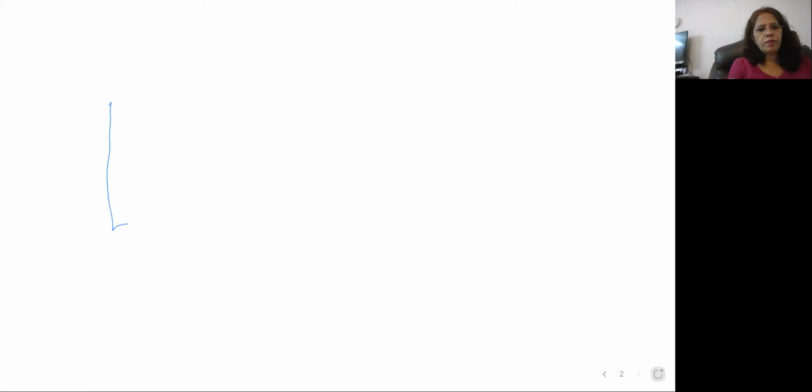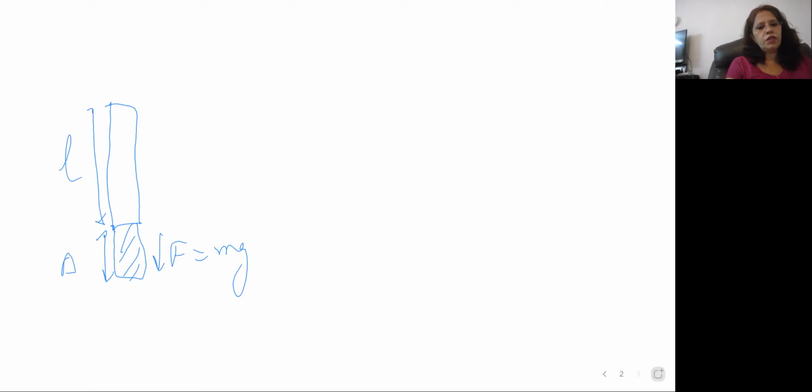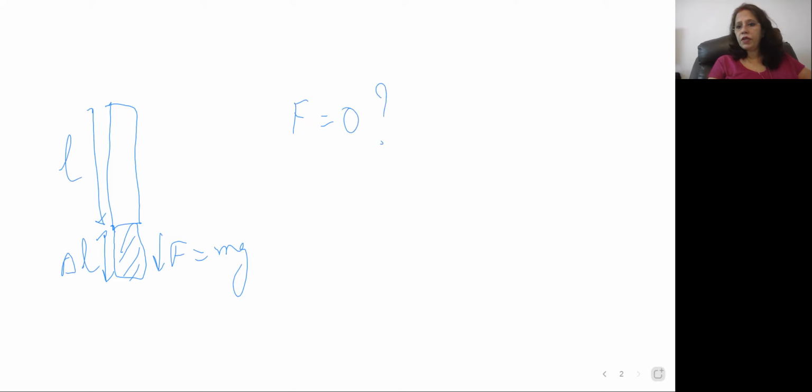If I'm taking a wire and I'm applying some weight over here, this force is F, which is equal to mg. And if this wire is of length L, then after elongation, see, elongation is delta L. So total length is now L plus delta L. Here we can see that I'm applying some force over here. And after some time, this elongation has stopped. What causes this? How come the elongation stops? It can only happen if the force is nullified by some other force.